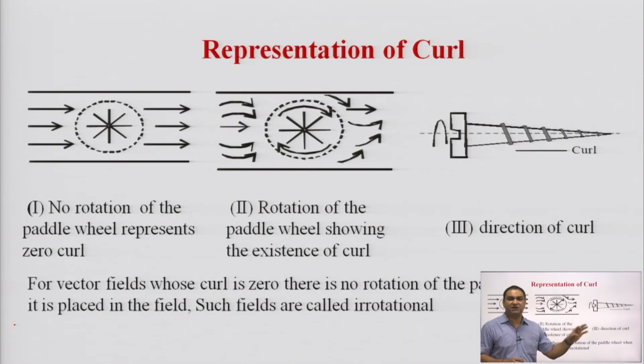The first diagram shows that no rotation of the paddle wheel represents 0 curl. There is no rotation. Rotation of the paddle wheel shows the existence of curl. This is the existence of curl, meaning if rotation is taking place, the curl exists, and the third figure shows the direction of the curl.